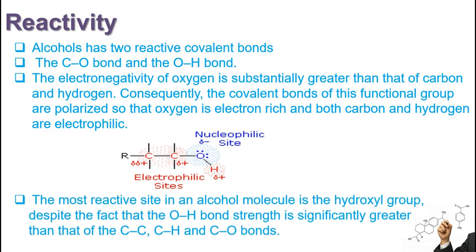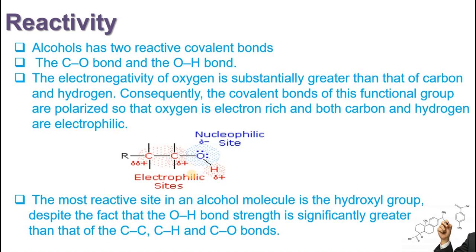In this case, the most reactive site is the O-H bond, because the electronegativity difference between oxygen and hydrogen is more, so this bond is more polar. Despite the fact that this bond is very strong in nature, even then it will be broken and it will be more reactive. We have two kinds of reactions in which either a nucleophile can come and attack this molecule or an electrophile can come and attack this molecule.